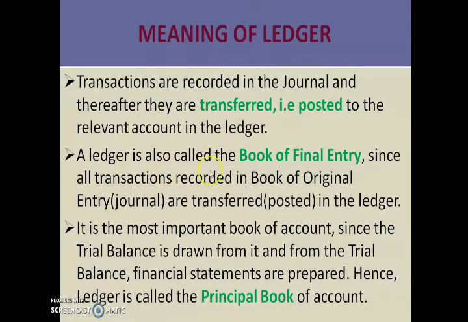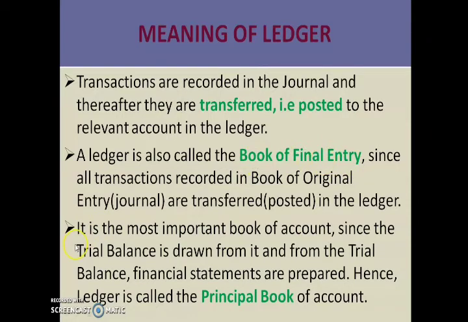A ledger is also called the book of final entry, since all transactions are first recorded in the book of original entry. Which is the book of original entry? The other name for journal is book of original entry. So from your journal, or book of original entry, all the transactions are transferred or posted in the ledger. Hence it is known as book of final entry.